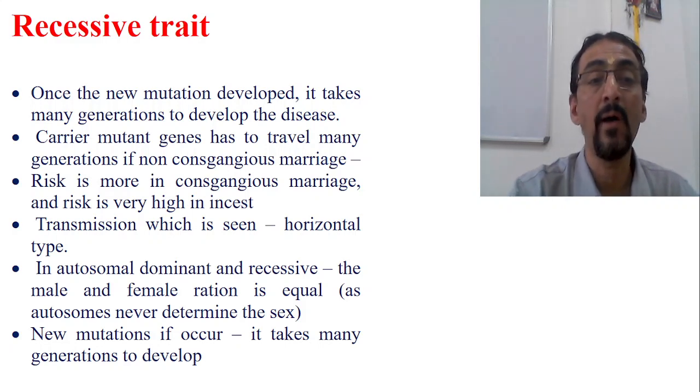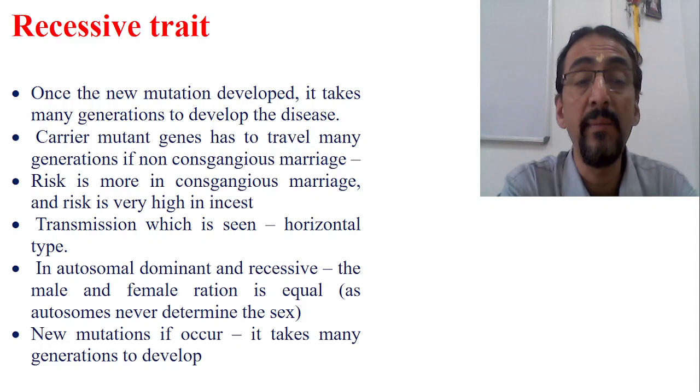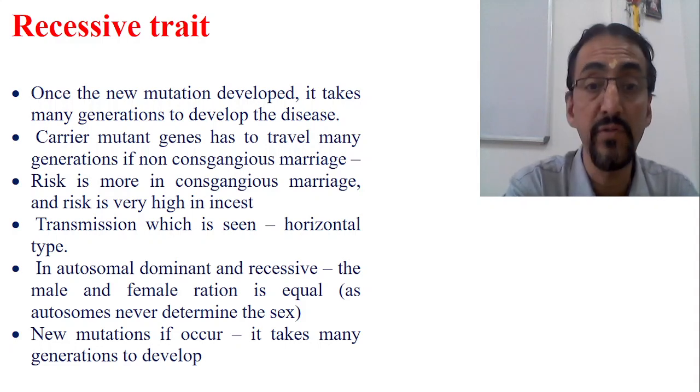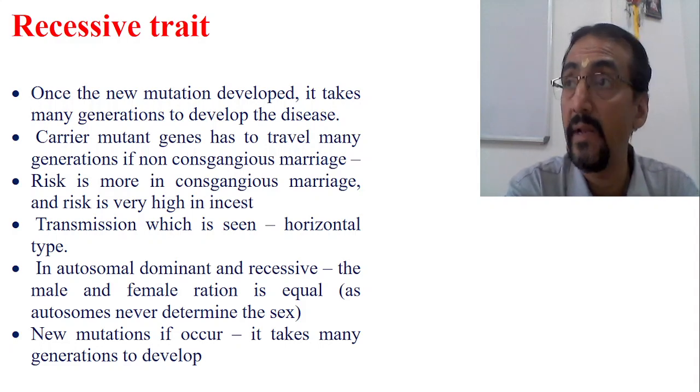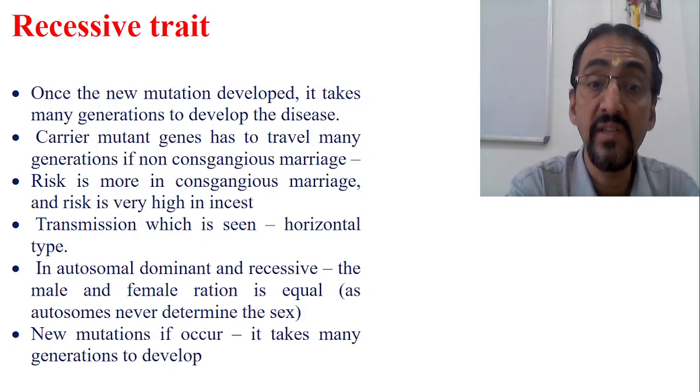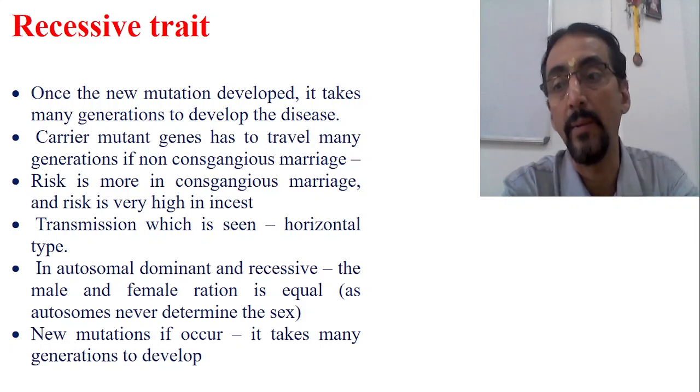Now in autosomal dominant and recessive, the male and female ratio is always equal. There is no confusion at all, as the autosomes are equal for male and female. If new mutations occur, it takes many generations to develop.